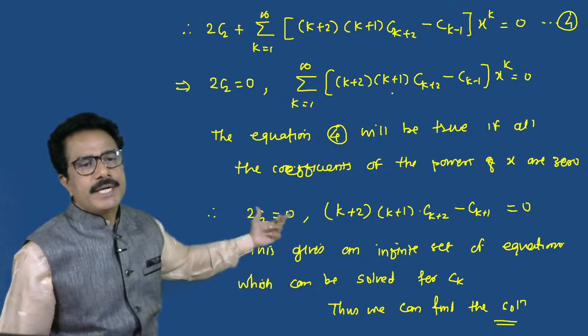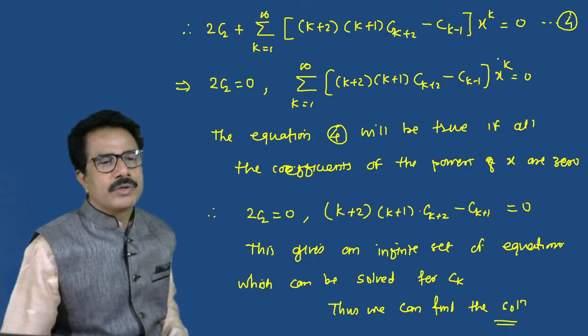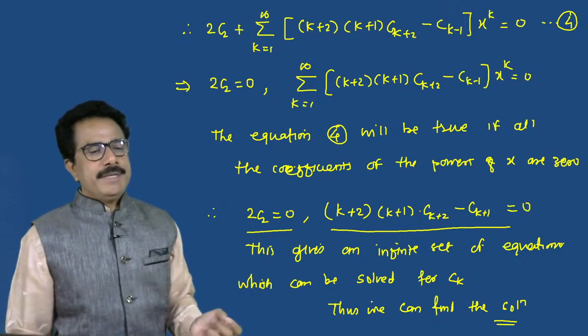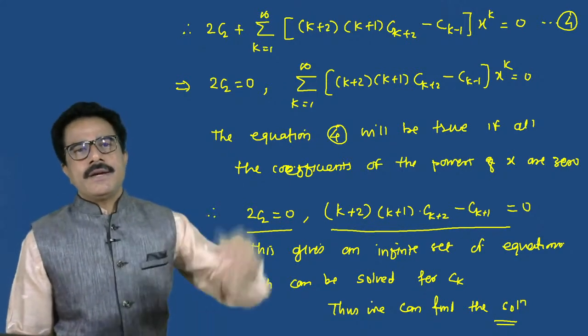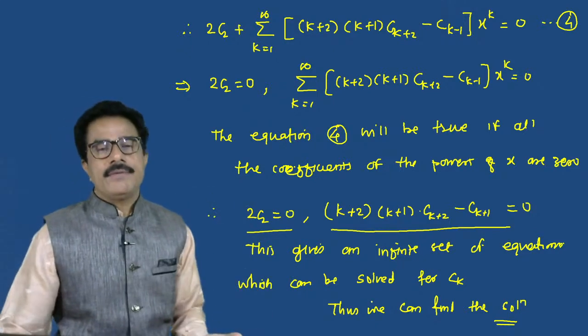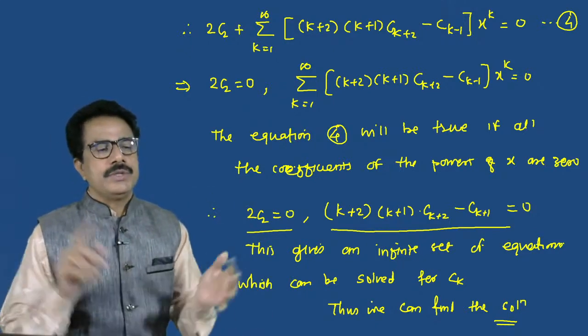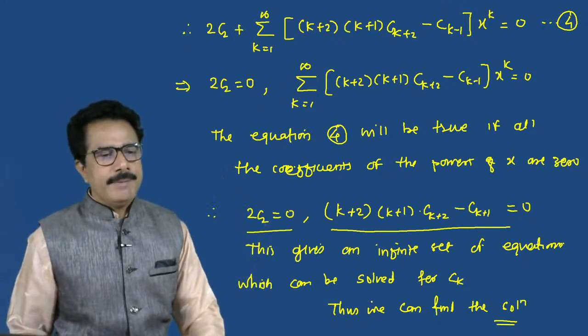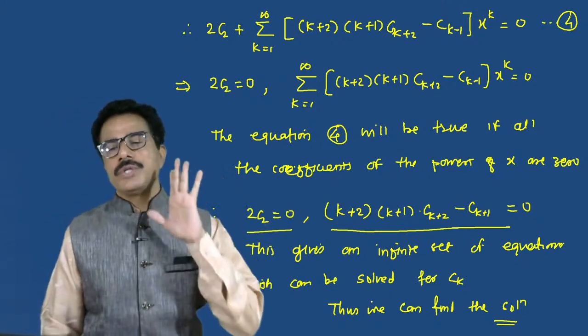Remove x raised to 0 and we get this equation. That means we can obtain a set of equations regarding C, and we can find the values of C0, C1, C2 in this way, and we can write the solution of the differential equation. Okay, this is how the solution works.